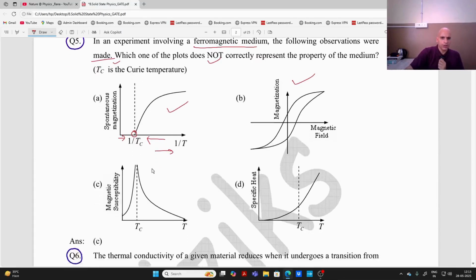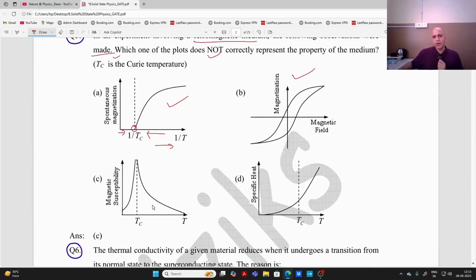If you come across this graph, now recall the graph of anti-ferromagnetic and ferrimagnetic material. So this graph is quite similar to that graph. So it means this graph is not linked to the ferromagnetic material, right? Because it is a graph of anti-ferromagnetic material, right? So this option is wrong. As far as this graph is concerned, specific heat versus temperature, it is also correct for ferromagnetic materials, right?